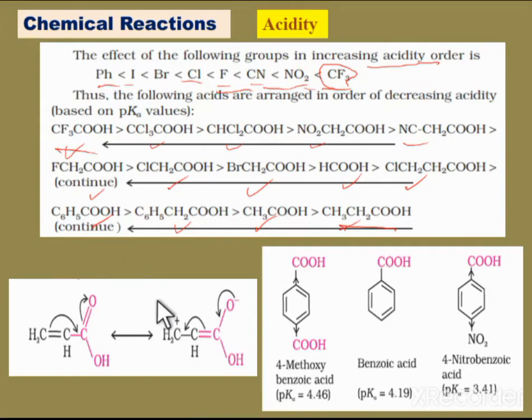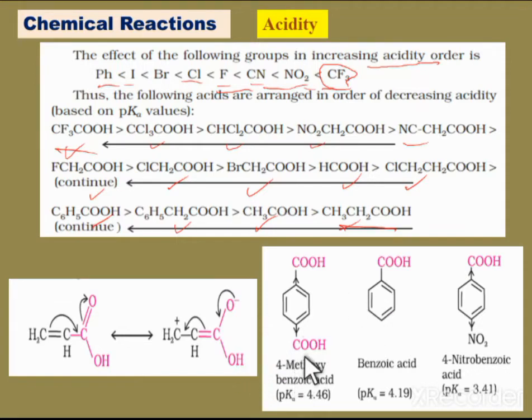In case the carboxylic acid has an allylic group, meaning with respect to the double bond, if it has any conjugation, in that case it has more acidic nature. The acidic nature increases because of the resonance with the double bond, so due to the resonance the acidic nature increases.